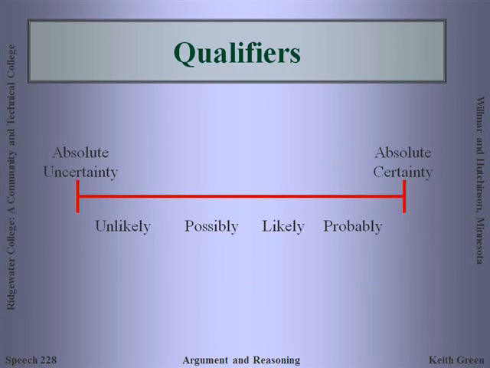To look at some types of qualifiers, and notice how it would range from absolute uncertainty to absolute certainty. On the uncertain end, things like unlikely would indicate that there's not very much confidence in that claim, all the way to words like probably, which would indicate a high degree of certainty, although allowing for the possibility of it not being true. So a qualifier then is just a word or a phrase that indicates to the receiver that there is a degree of certainty here, and that if that qualifier is absent, what we must assume is that absolute certainty is being asserted by the arguer.